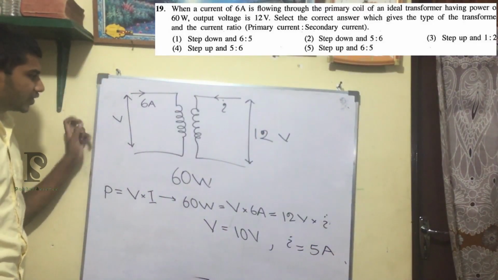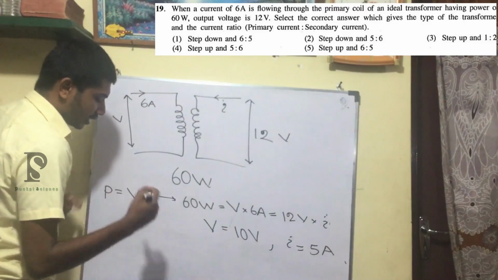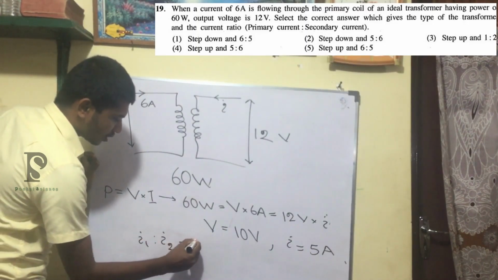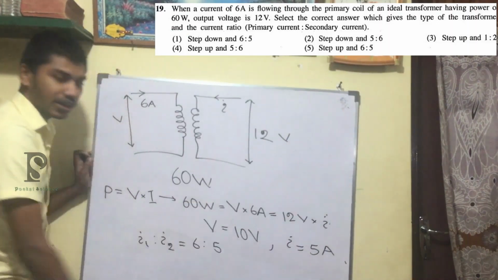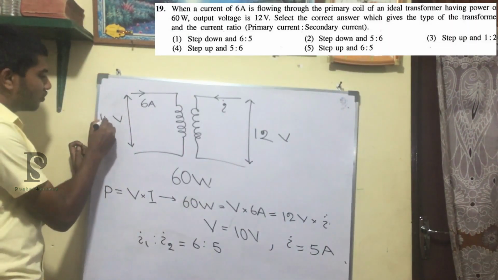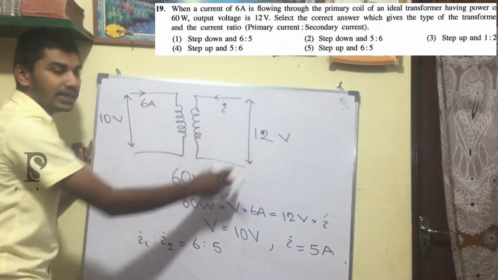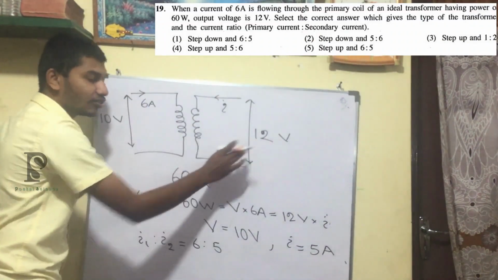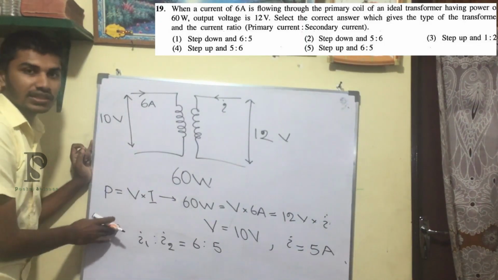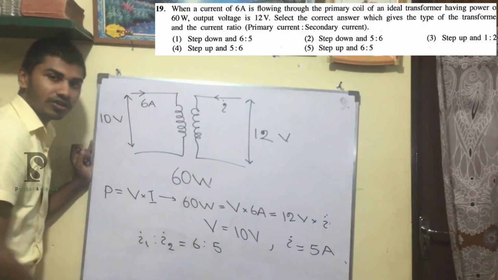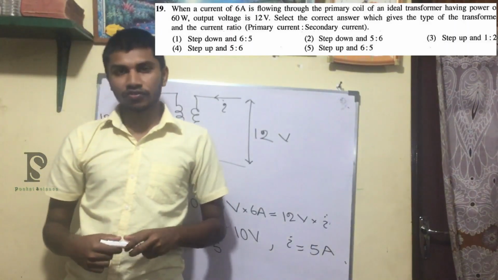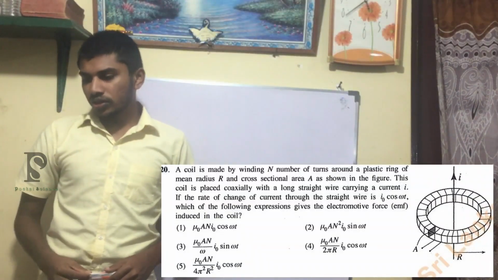So you get the answer, V is 10, and you will get the ratio I1 to I2 will be 6 to 5, right? And also you know that here it is 10 volts, here it is 12 volts, the voltage is increased, so it will be a step up transformer since there is a voltage increase, right? So this is a step up transformer and the ratio of the current is 6 to 5. So the answer is going to be the fifth answer. Last question of the video.